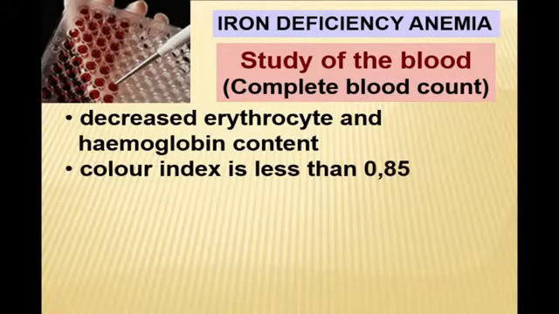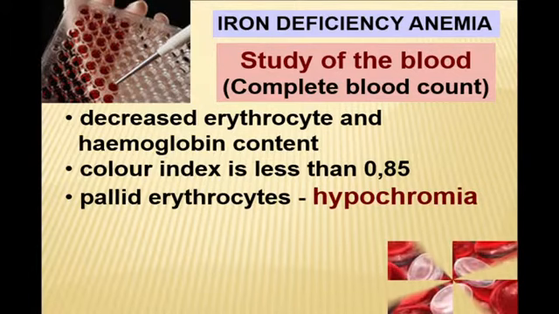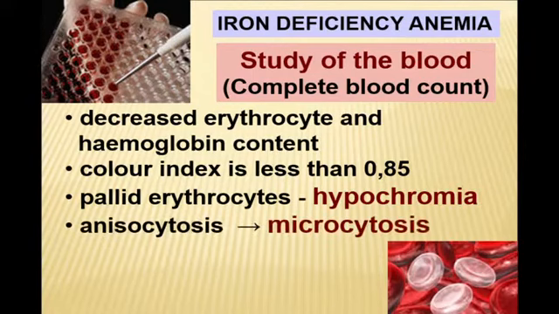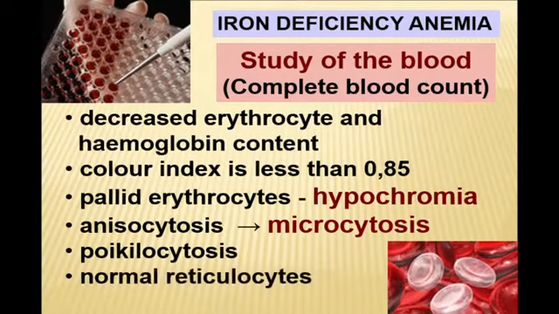Color index will be decreased because, we remember, iron deficiency anemia is hypochromic. Erythrocytes will be pale, and in analysis you can see hypochromia. The size and shape of erythrocytes will change. We are talking about anisocytosis, size, and poikilocytosis, shape.